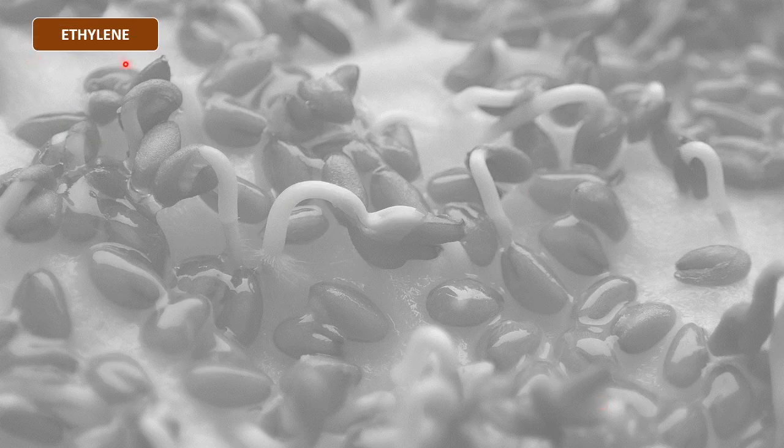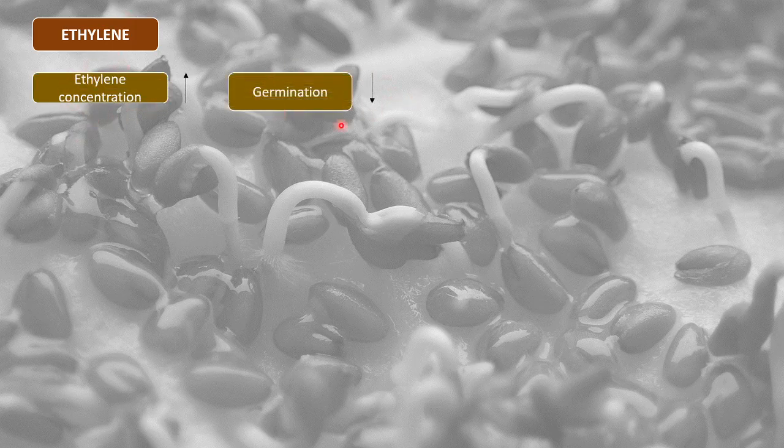Now let us understand about ethylene. Very simple: with the increase in ethylene concentration, germination decreases. This means that if ethylene concentration is lower, then germination will increase. So a lower concentration of ethylene is okay, but if the concentration increases, germination is going to decrease. And also in the seeds there is endogenous ethylene present, that is, ethylene present inside the seed. This also influences the process of germination.